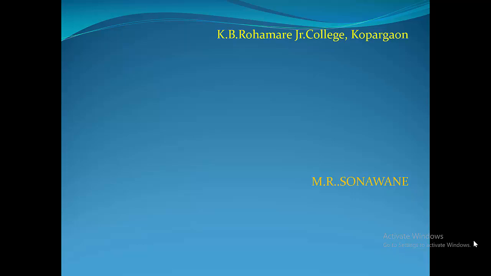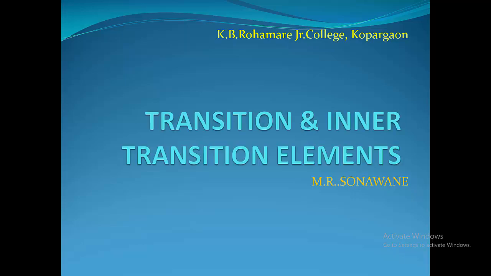Hello friends, last time we started transition and inner transition elements, in which we started transition elements. Transition elements are nothing but d-block elements. In this topic we have completed position in the periodic table, electronic configuration, oxidation state of 3d series elements, trends in the atomic properties of 3d series elements. Then we completed preparation of potassium permanganate and preparation of potassium dichromate.